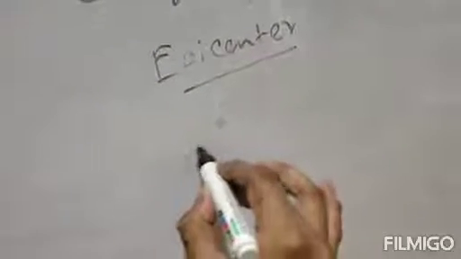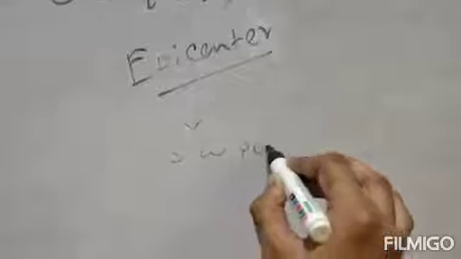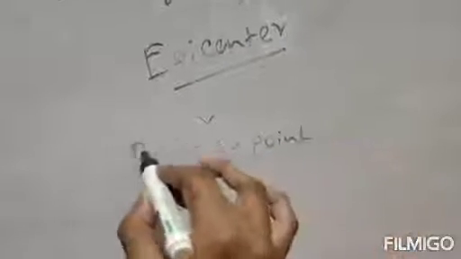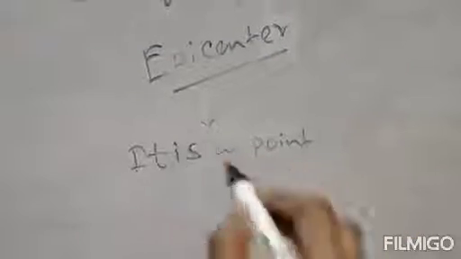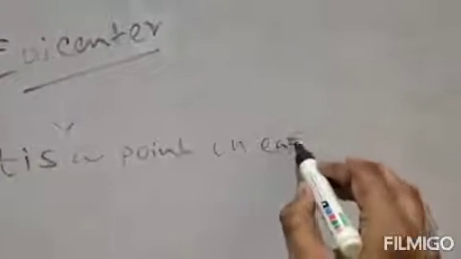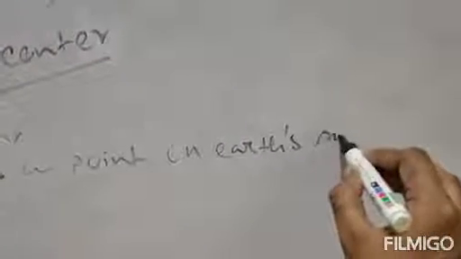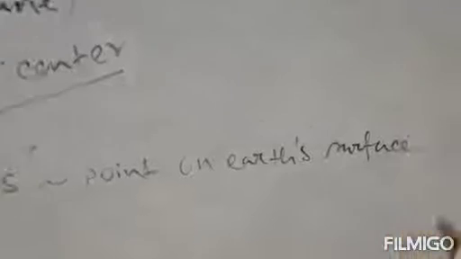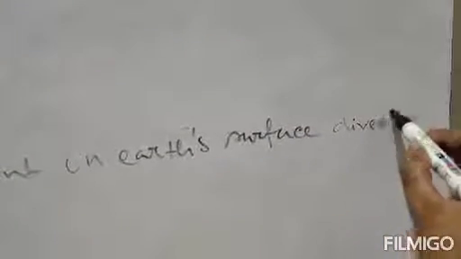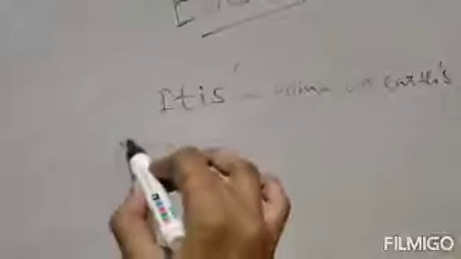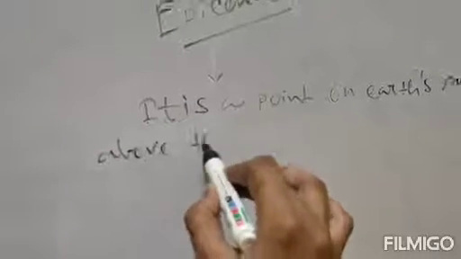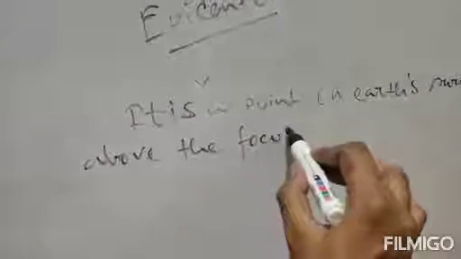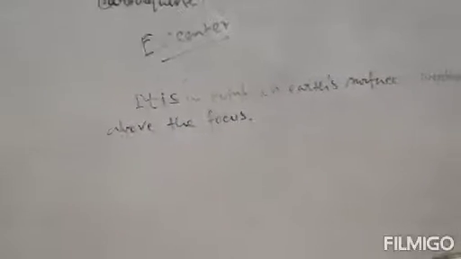It is a point on earth's surface directly above the focus.